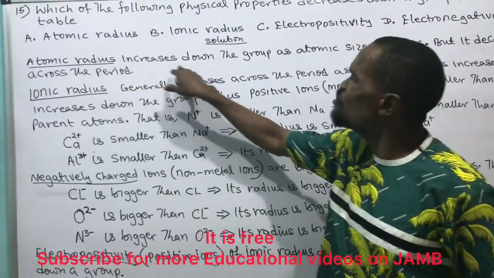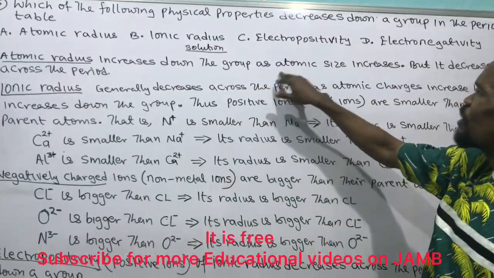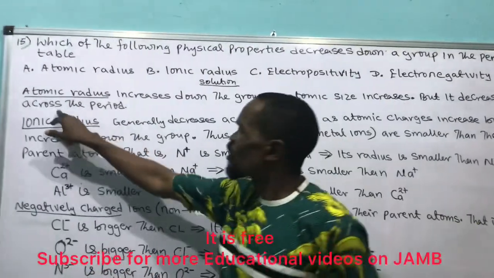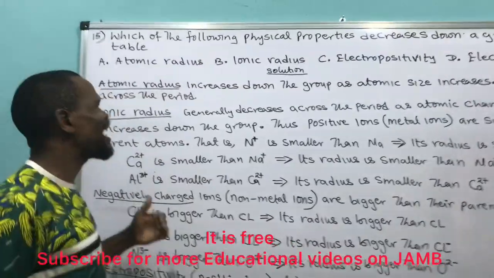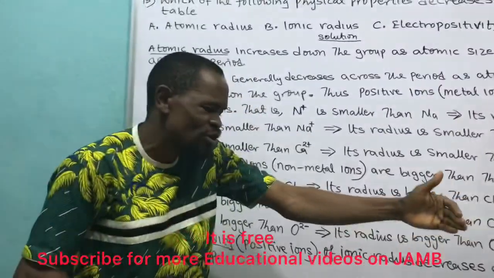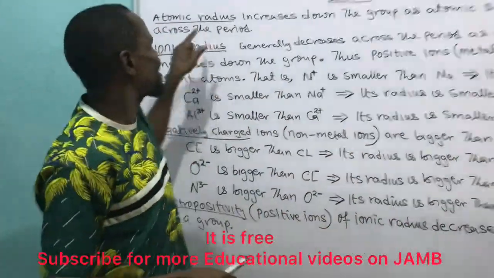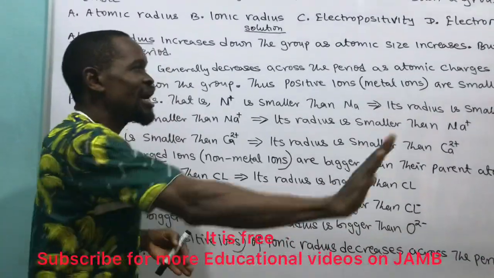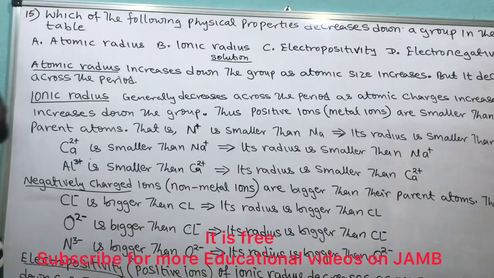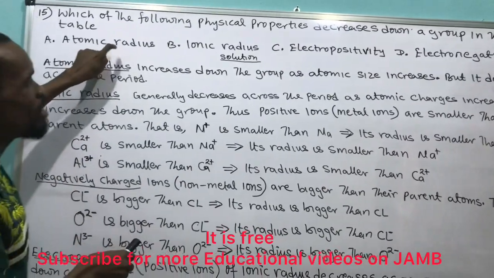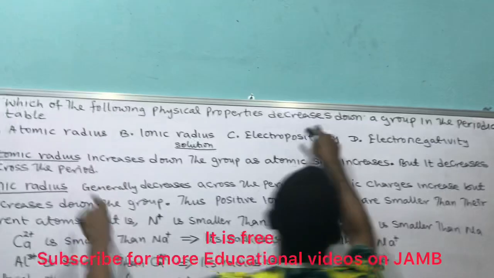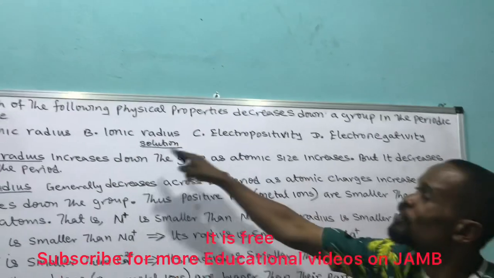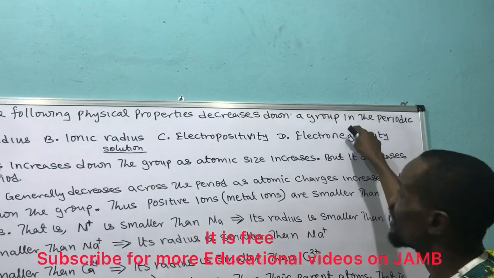Then what they said, but it decreases across the period. That means atomic radius increases down the group as atomic size increases, but it decreases across the period. So the atomic radius of an element increases down the group and decreases across the period. That means atomic radius is not the answer. What they ask us is the one that decreases down the group. Out of these, which one decreases down the group? That's what the question is all about.